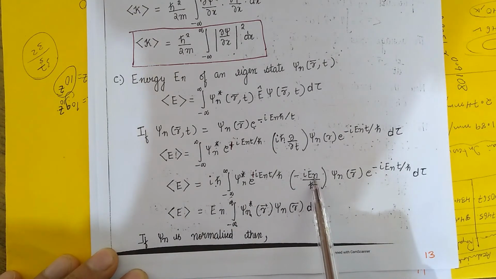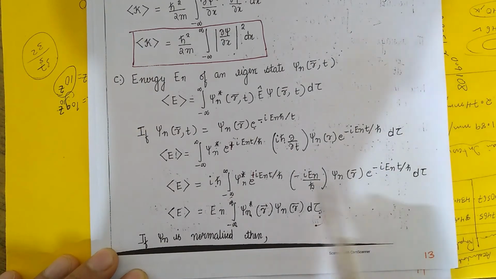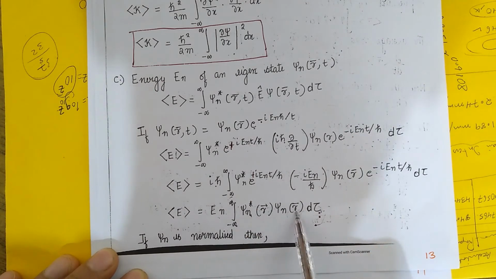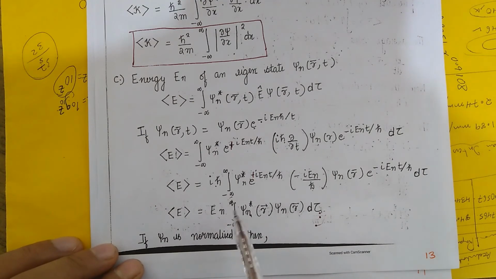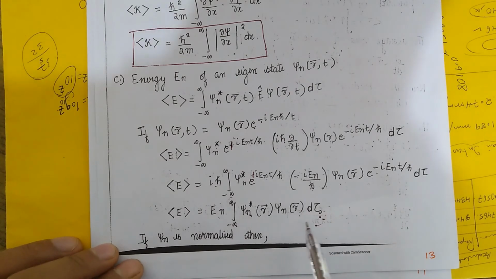En is a constant, it can come out. And this is e to the power plus, e to the power minus. So these two terms will get cancelled. So we will be left with psi n star of r, psi n of r, d cubed r. Alright. Now, this term looks like the total probability equation.